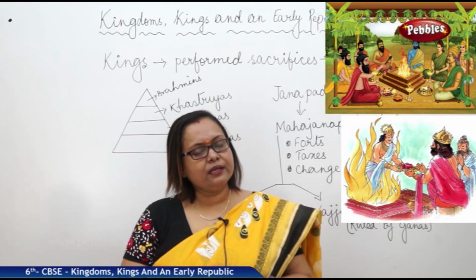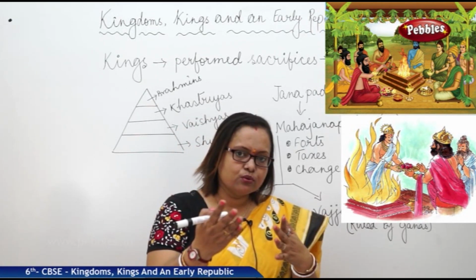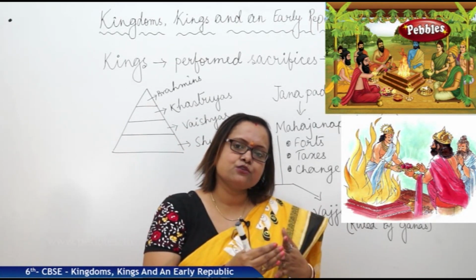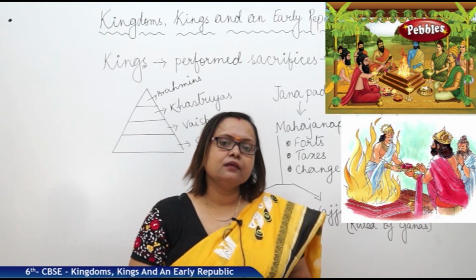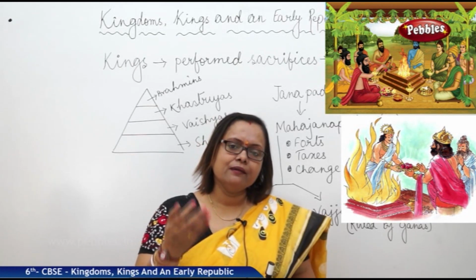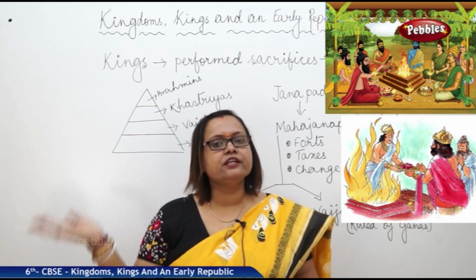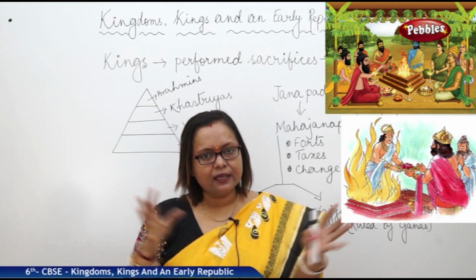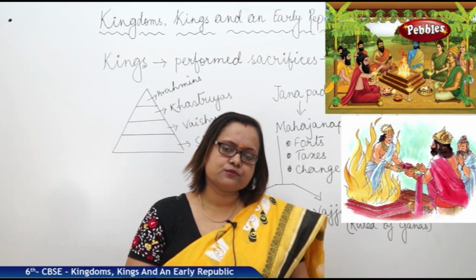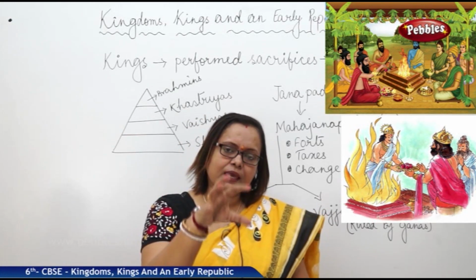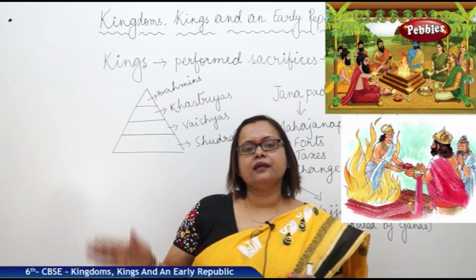How did it happen? It can happen in both ways. The king could be selected from the common people, or he could get it from his father by birth, hereditary. So the king can be selected by these two types. Now, how did the king of a small territory start spreading his kingdom?